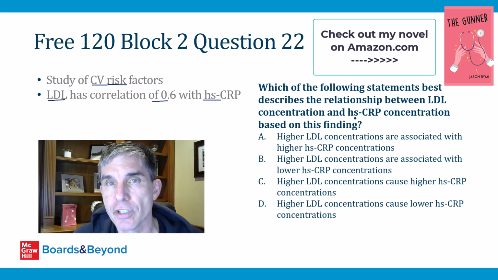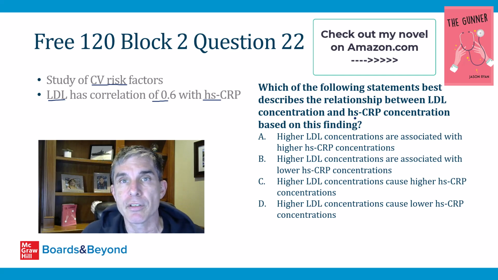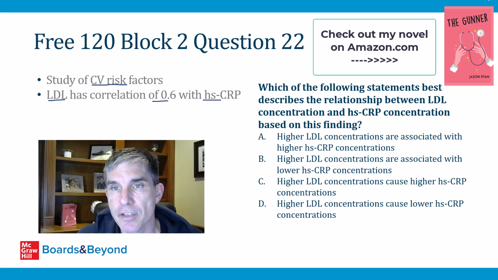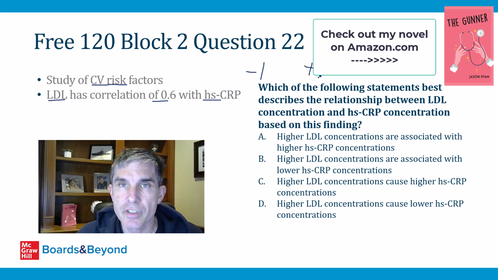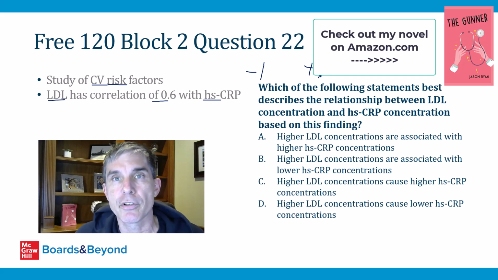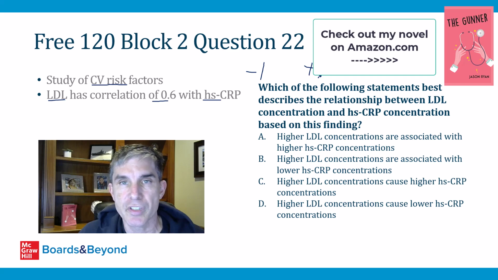A correlation coefficient, also sometimes called the Pearson correlation coefficient, is a number that ranges anywhere from -1 all the way up to +1. It tells you the association between two different independent variables, in this case, LDL and high sensitivity CRP. If the correlation coefficient between LDL and CRP was 0, that would mean those two numbers are totally unrelated. In other words, when one of them goes up, there's no associated increase or decrease in the other variable.